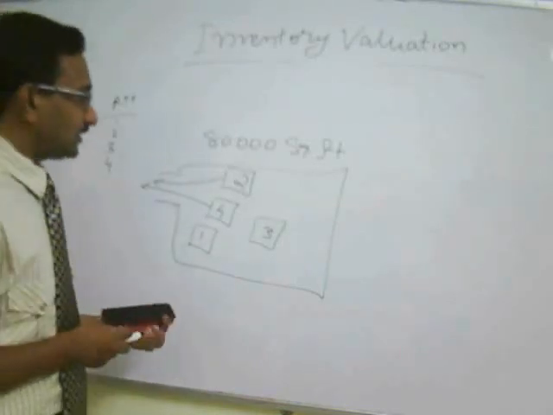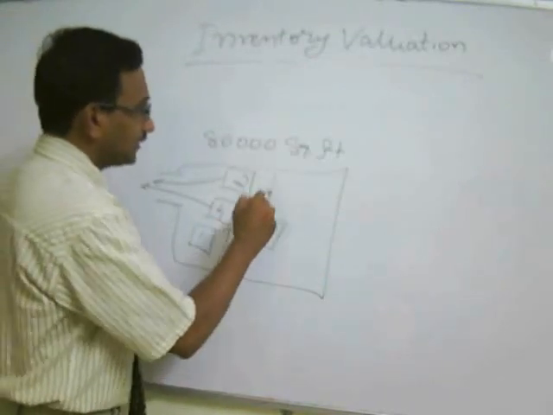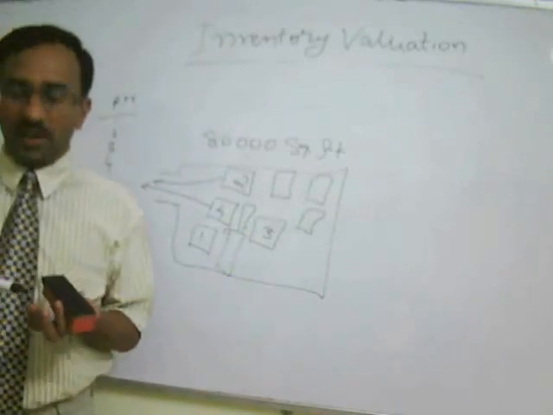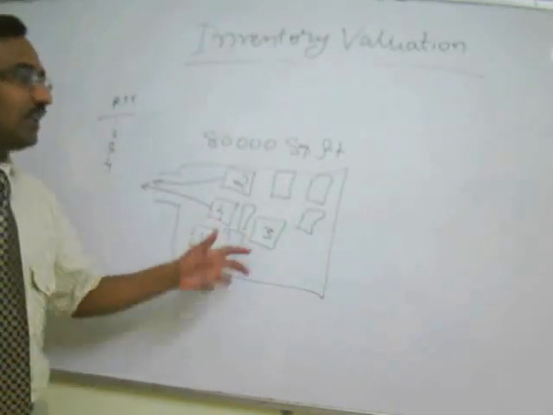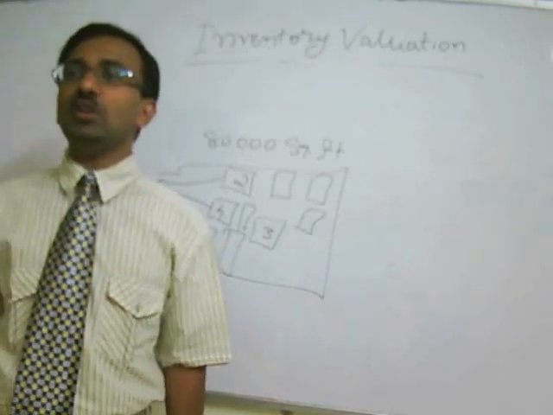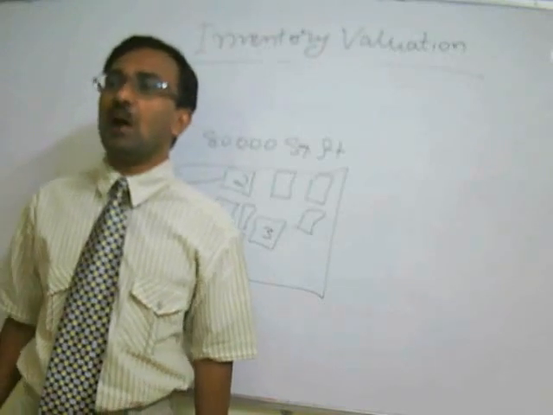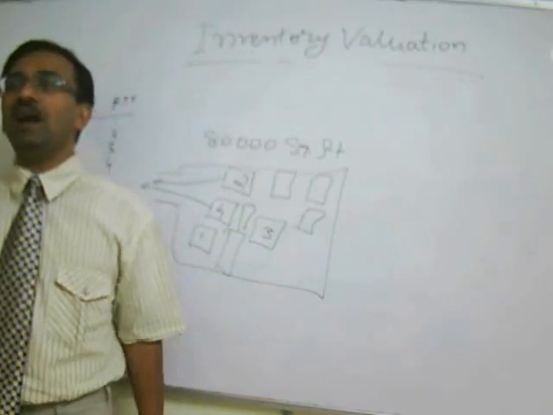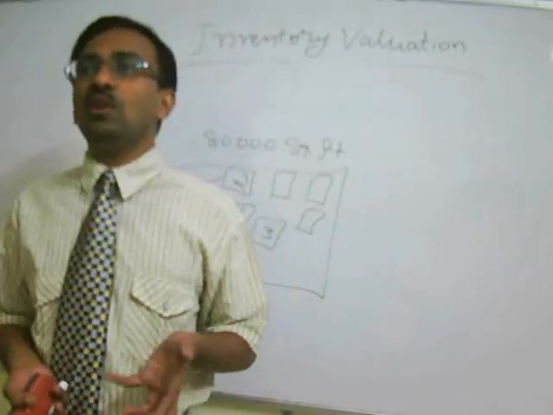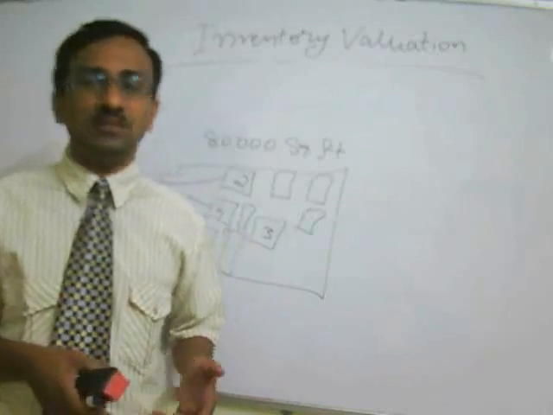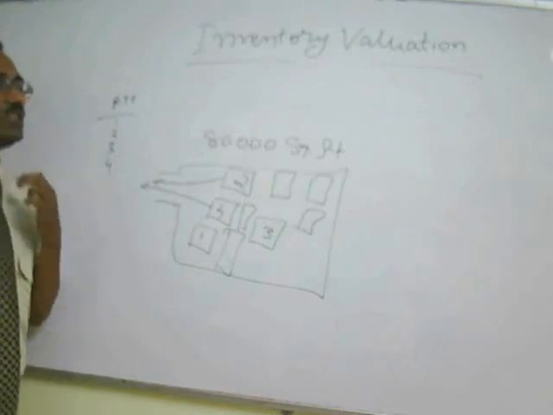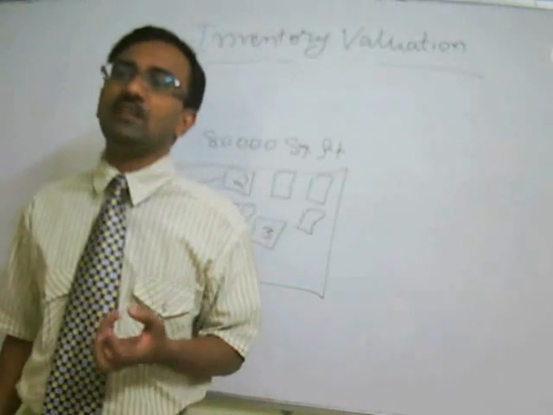This is the problem, because there are a number of items stored here, and it is not possible to ascertain the date as well as the packets or the bulk material which has been stacked up. All you can do is practically count the numbers, number of bags, number of liters, etc. It is not possible to know at what rate we have this particular material in the godown, and therefore it is not practically feasible to arrive at the cost.